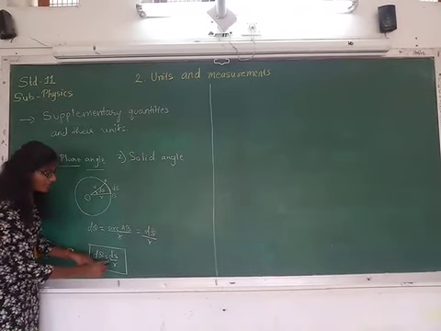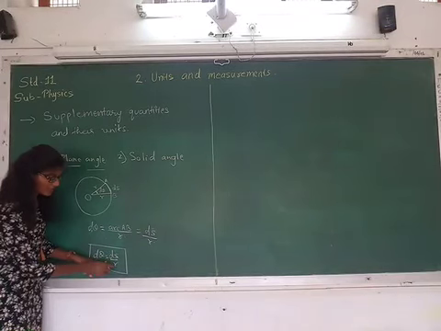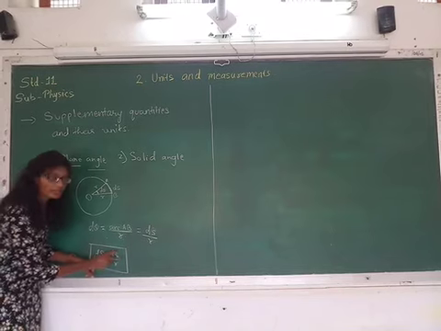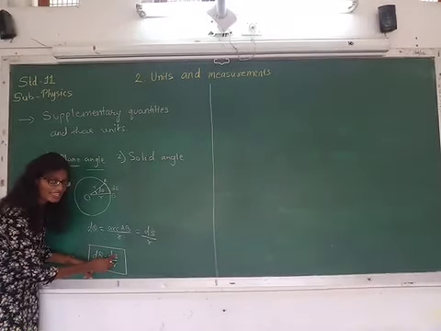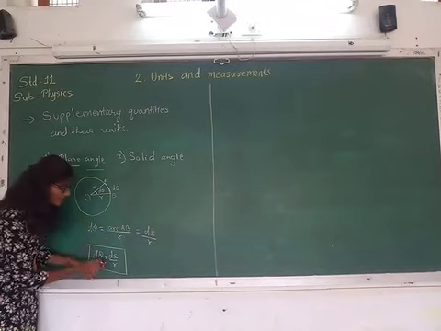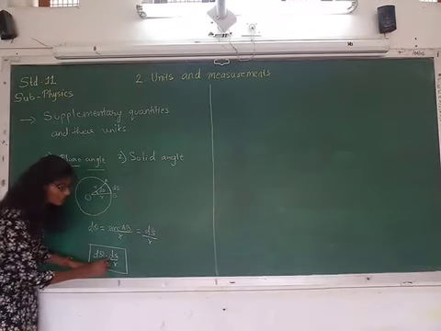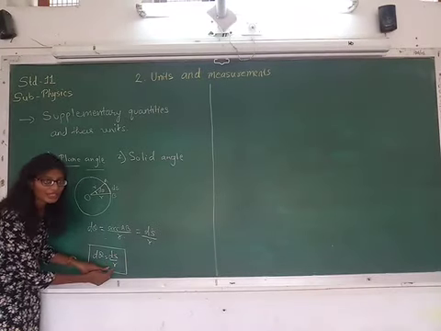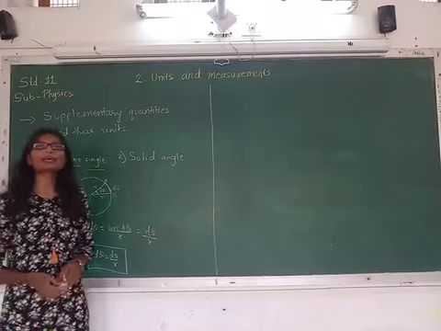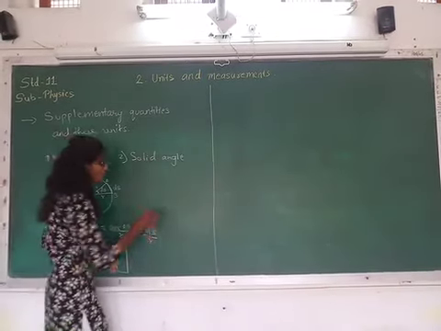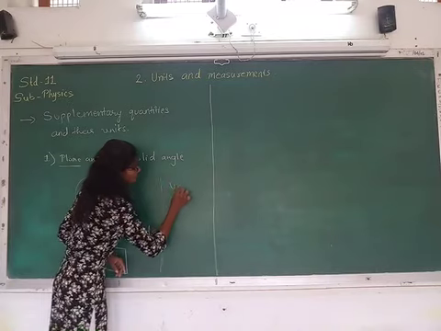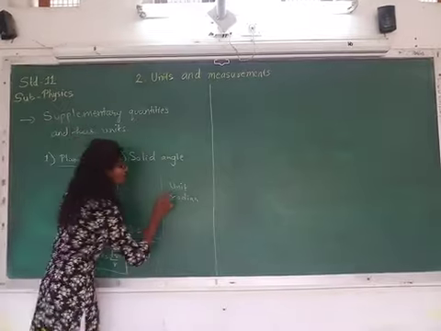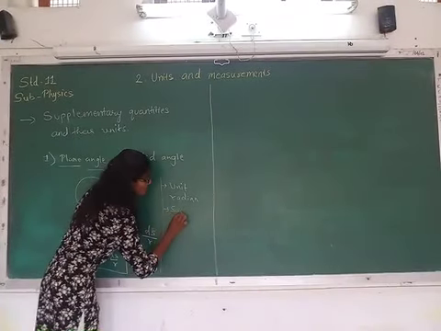Here we have a numerator and denominator, so we can define it as a ratio. ds denotes what? It denotes the arc of the circle. That is, plane angle is the ratio of the length of the arc to the radius. That is the definition of the plane angle, and its unit is radian, and its symbol is